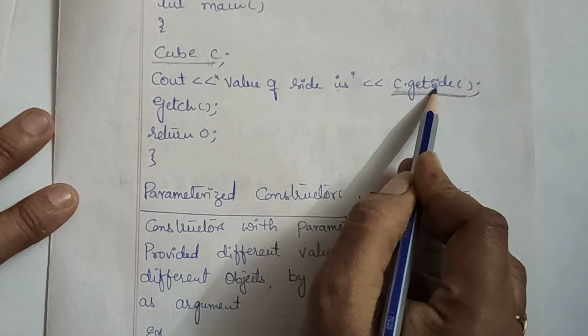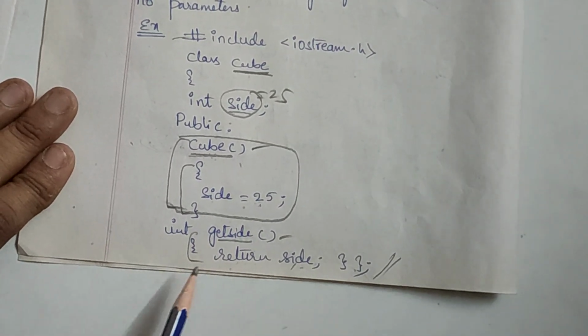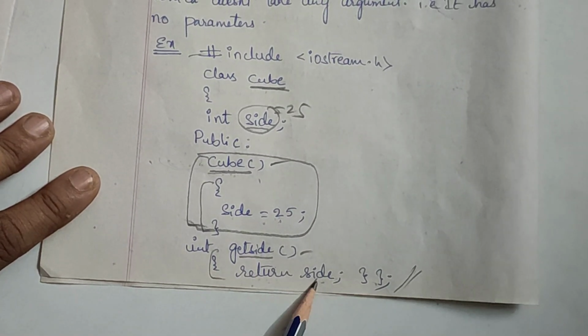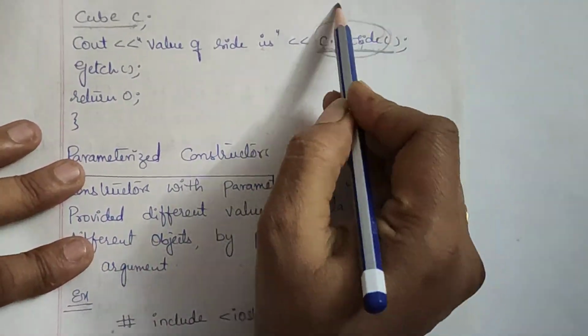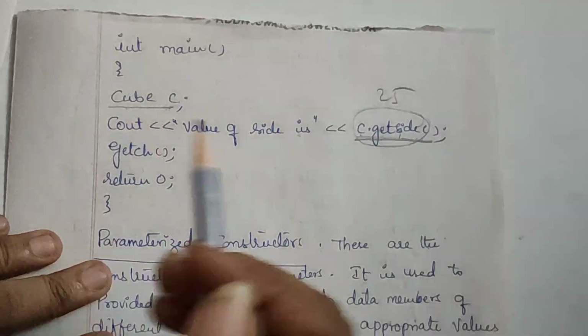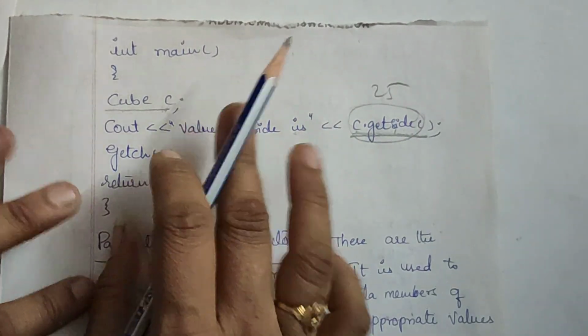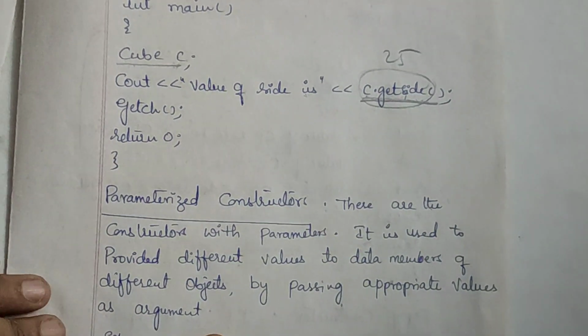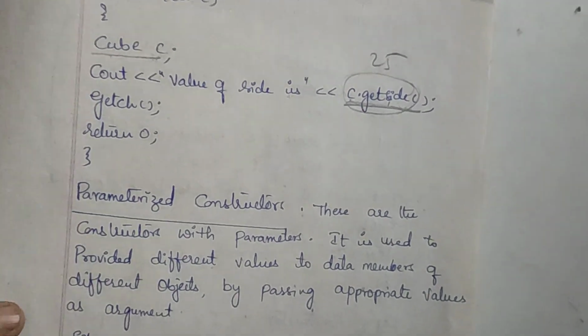Now when I gave this, what happens? The control will come here. What is the purpose of get side here? Get side has to return side. What is there inside? 25. So the same output will be returned to here. So what will be the output here? Value of side is 25. That's it. Okay. So this is how the default constructor will be executed, right?